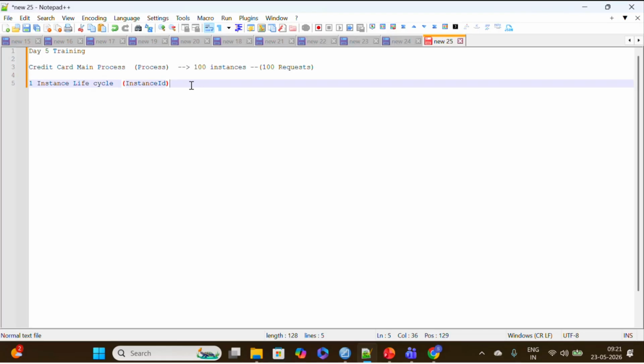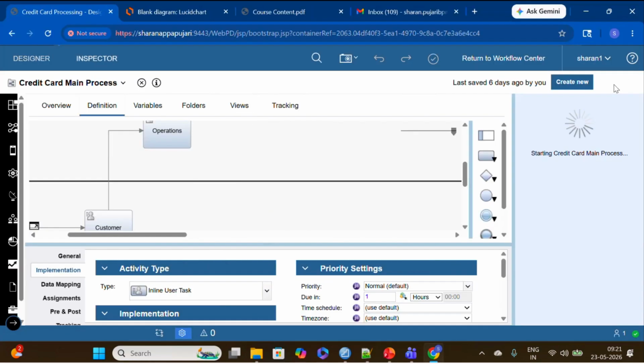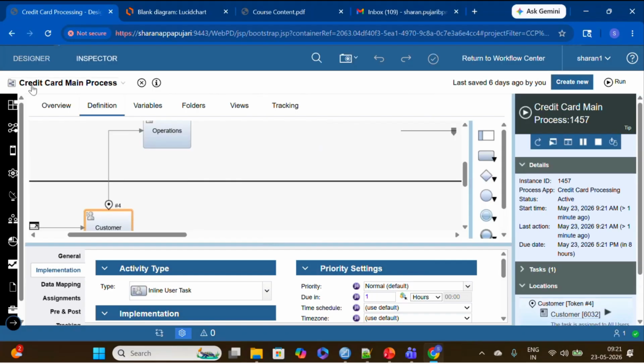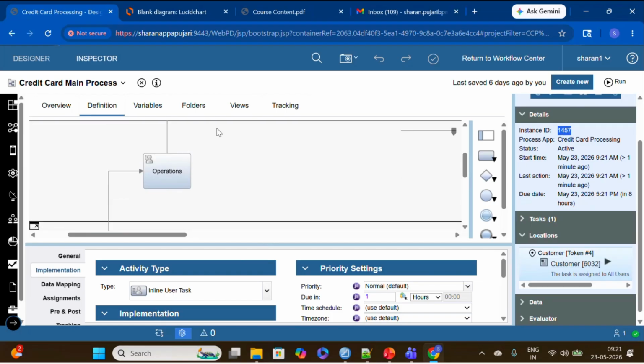If I run this, running means a customer has requested a credit card. The process is the same for all 1,000 requests, but the instance ID will be different for each. This is the instance ID that was created, unique per individual request.